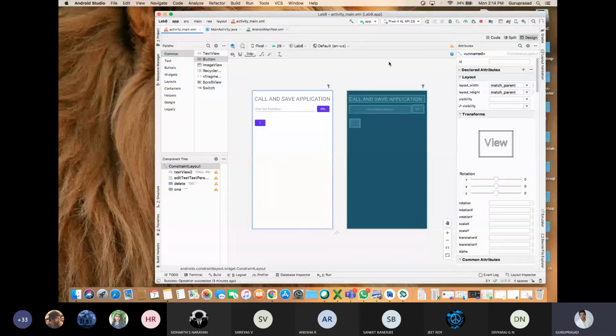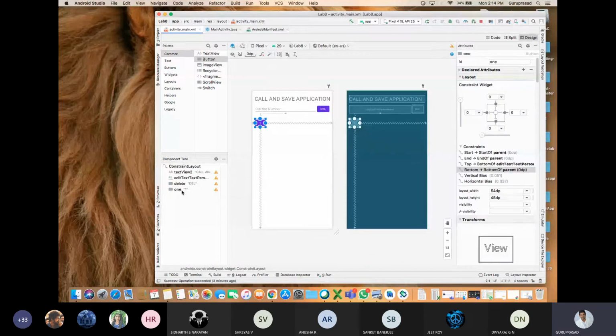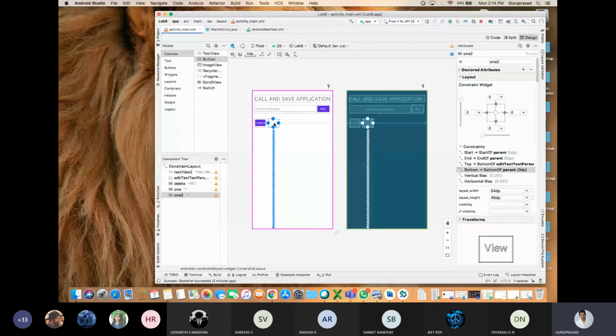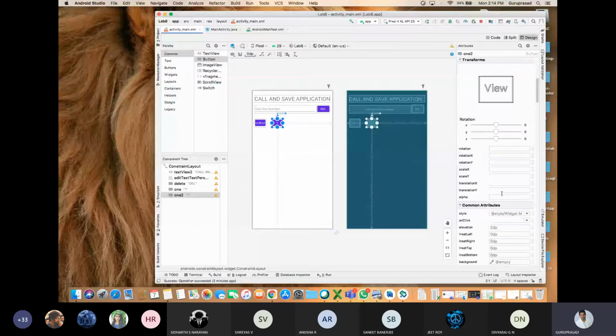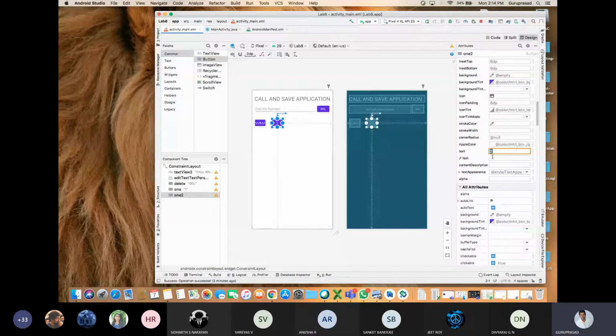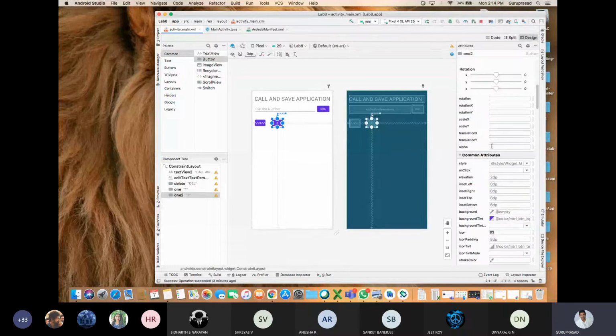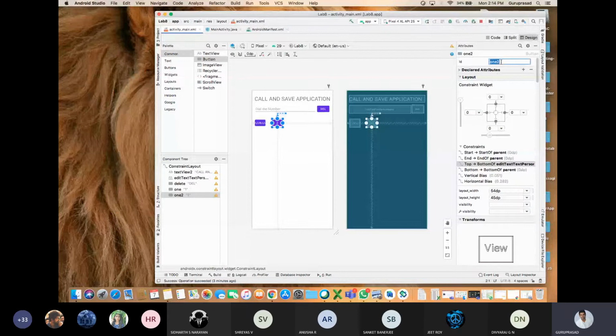Double click, text I need to rename it as 2, enter, and I need to rename your ID also, two, enter, refactor. Finished? Now 2 also over. So according to the question: 1, 2, 3, 4, 5, 6, 7, 8, 9, asterisk symbol, 0, hash, call, save.